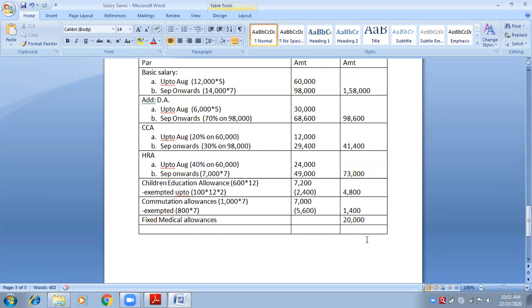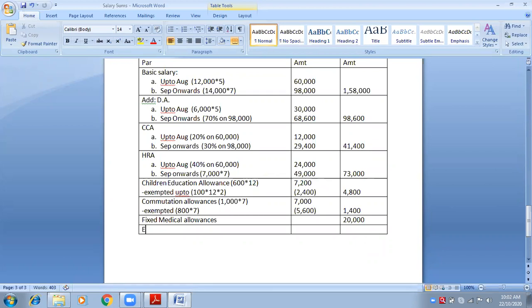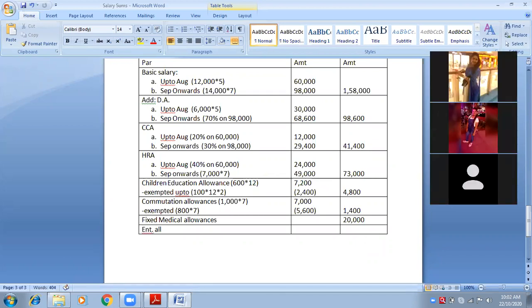So what is our next point after medical allowances? We have entertainment allowance, 1,500 per month. So we will write here entertainment allowances. I'm writing a shortcut, but you write it in full form. What should be in the bracket? 1,500, it was per month. So how many months are there? Into 12 months. So how much would it be in the outer column? Fully taxable, 18,000, therefore outer column.